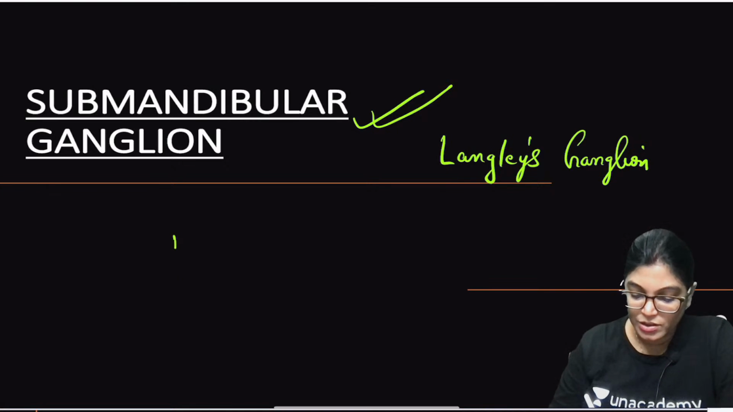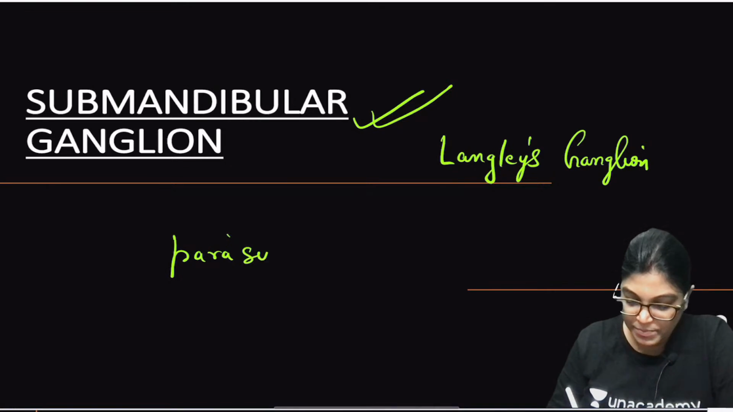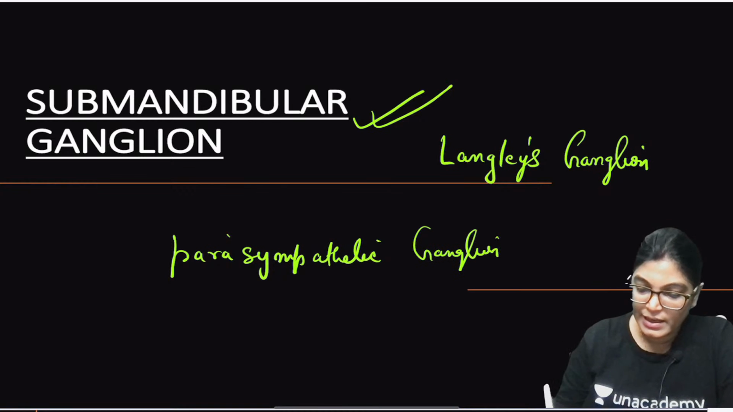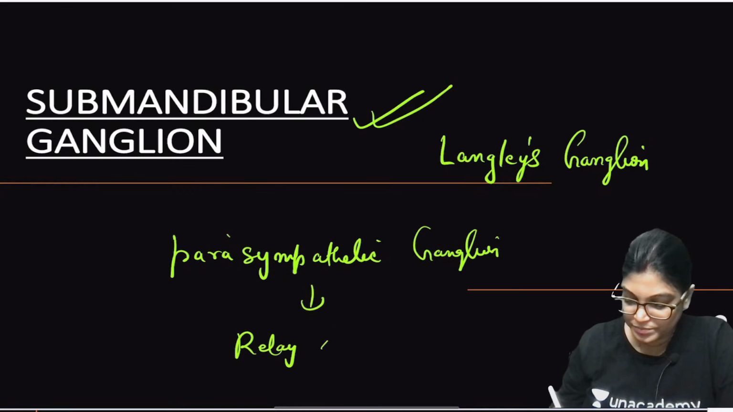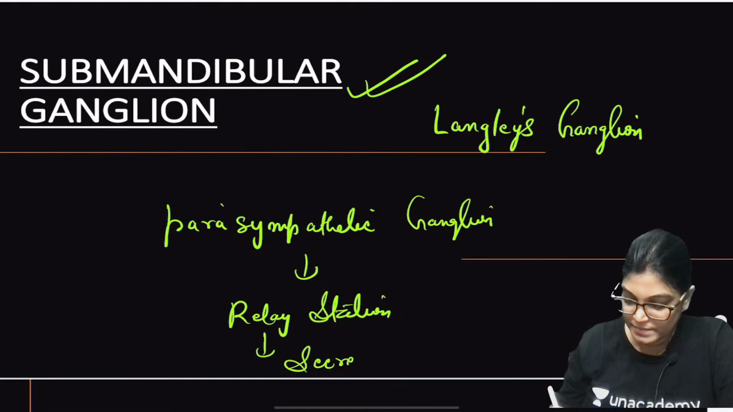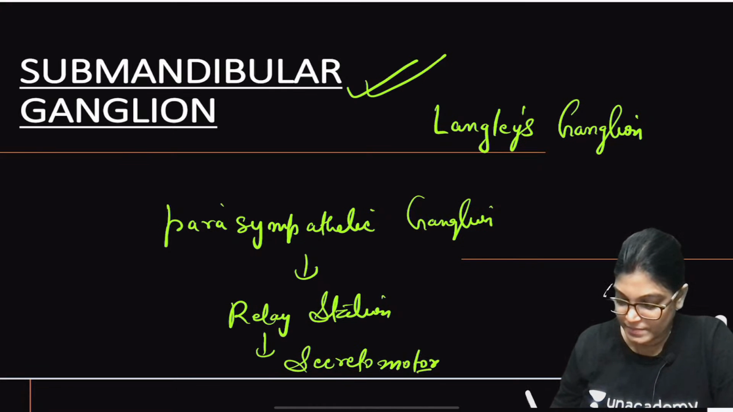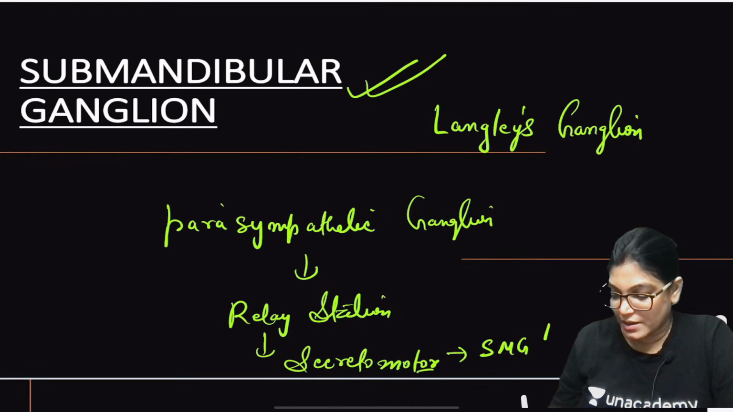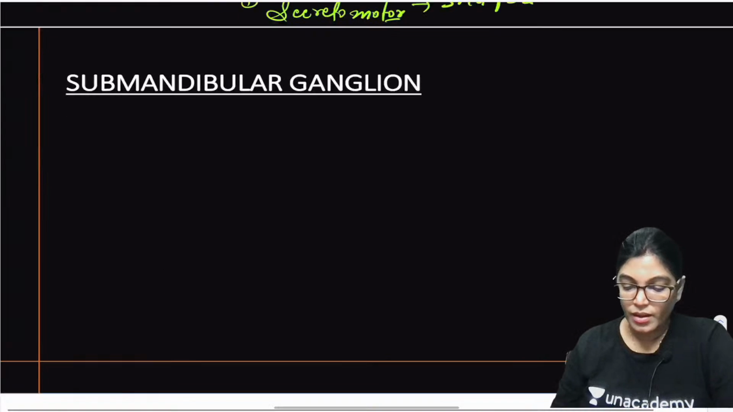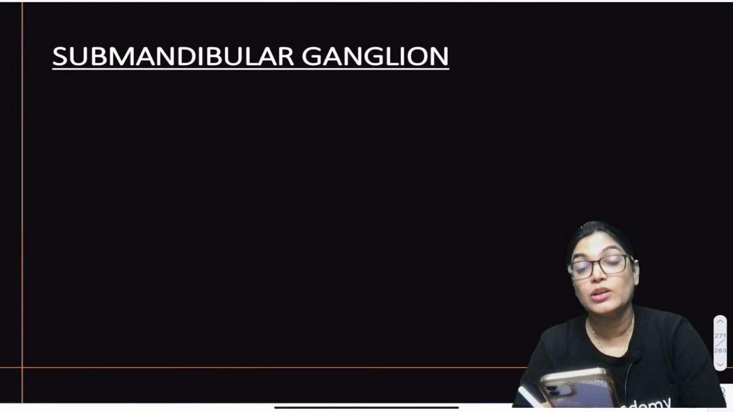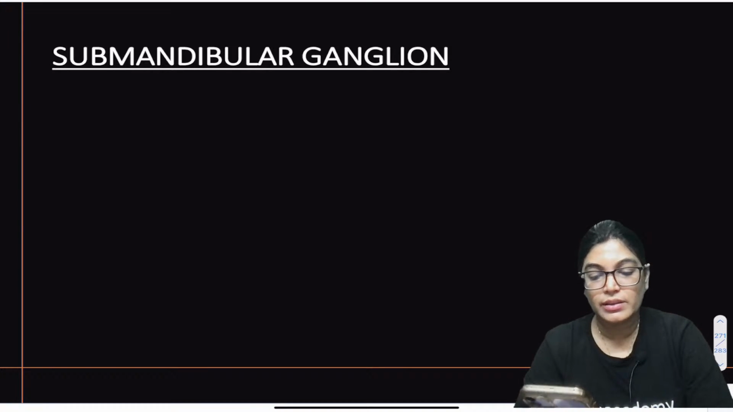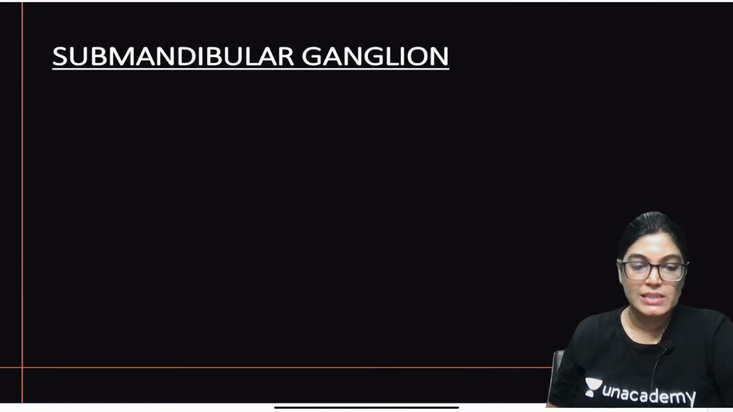This submandibular ganglion is a parasympathetic ganglion which acts as a relay station for secretomotor fibers of the submandibular gland and the sublingual gland. Thereafter, let's discuss the submandibular ganglion location and where it is lying. If we talk about its location, it's lying in the submandibular region only.